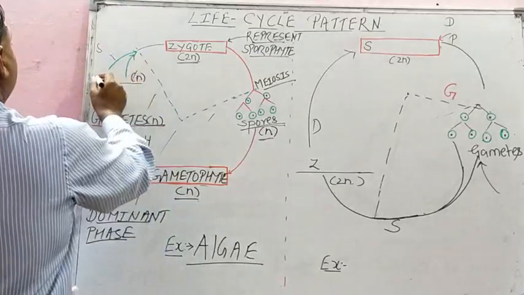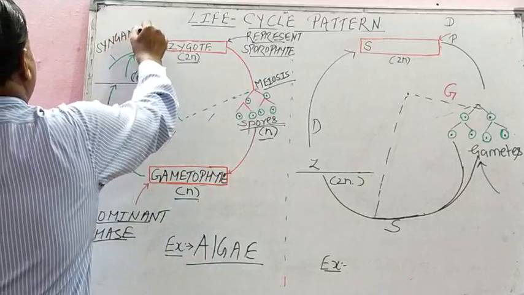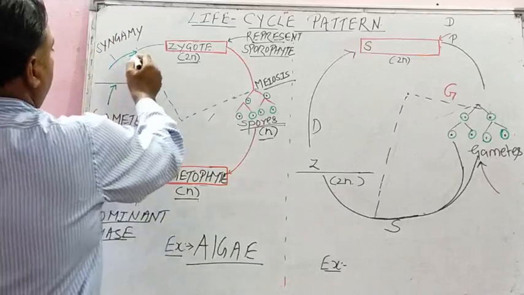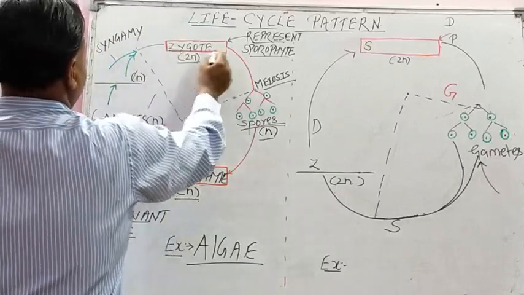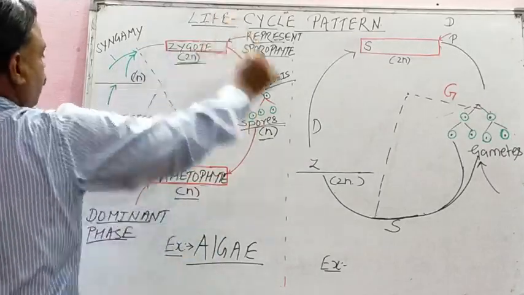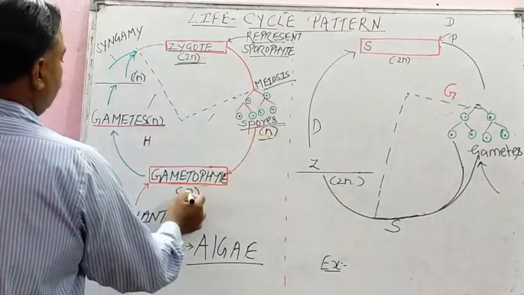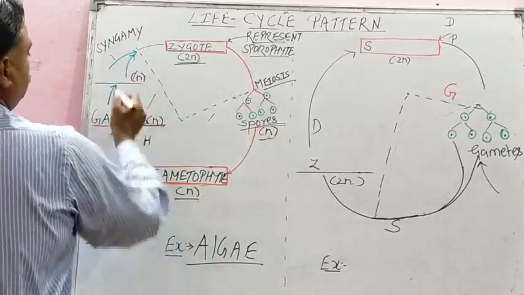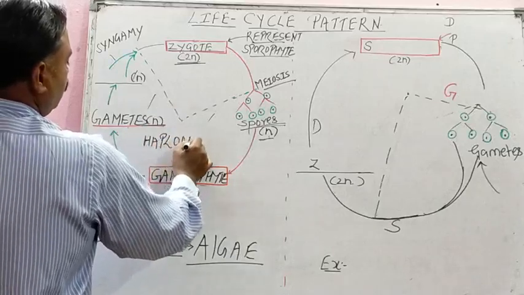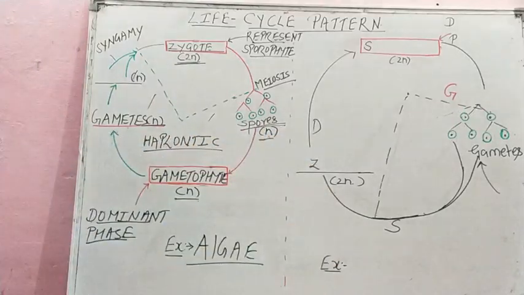Now this gamete will go through syngamy and again 2N zygote will be formed. Now you see in this life cycle, the maximum area is covered by the haploid state, N, isn't it? So that is why it is called haplontic life cycle pattern, isn't it?